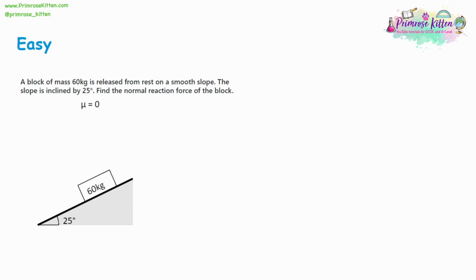So firstly, the weight. So the weight is simply going to be the mass multiplied by gravity. So that is going to be 60 kilograms multiplied by 9.8. It's always going to be 9.8 for gravity, because I'm assuming every single question you'll be answering is going to take place from Earth. The only time it's going to be different is if a question was set on, say, Mars or Venus with a different coefficient of gravity. If that was to be the case, which is very, very unlikely, I've never seen it, then they would actually give you the number. So we know the weight is 588 newtons.